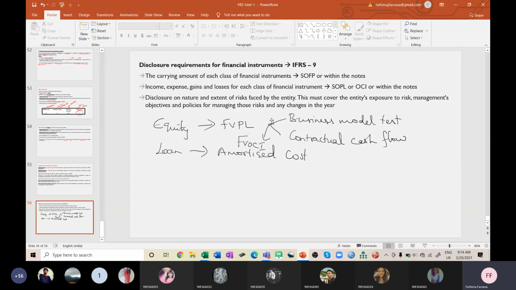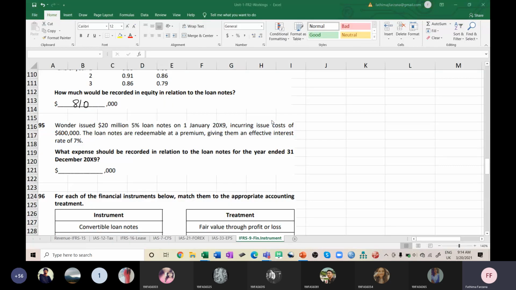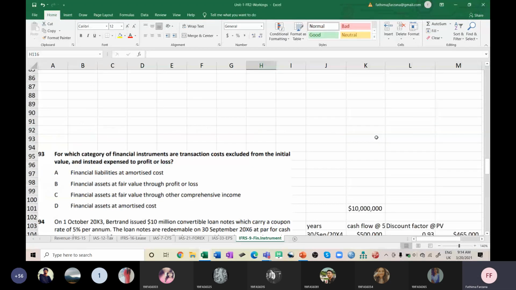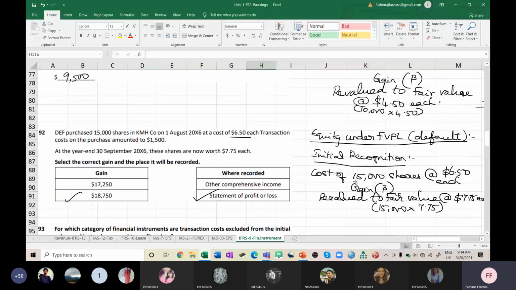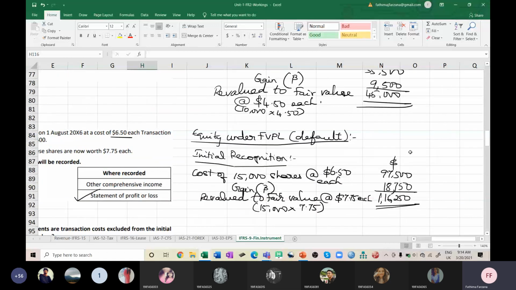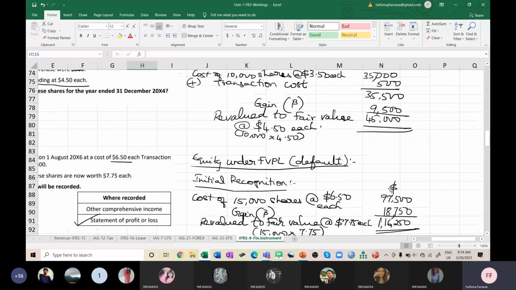Okay. And we saw some problems in that. See, under FVPL, what we'll do, initial recognition, cost of the shares we'll see, and year end, what is the fair value we'll see, and if there is any difference, we will be transferring to profit and loss. Correct? As a gain, we'll transfer to profit and loss.